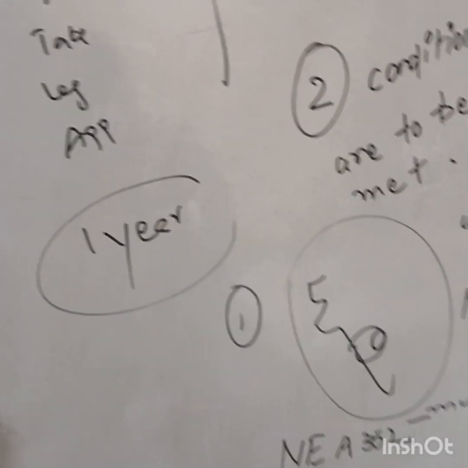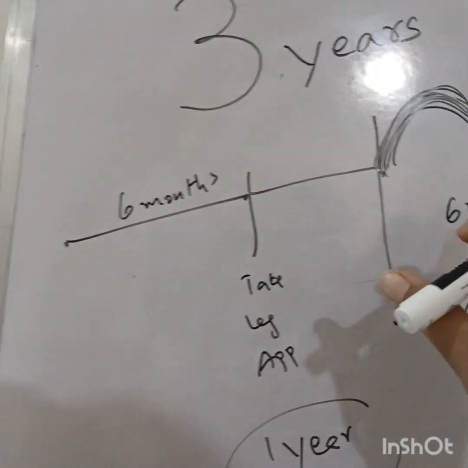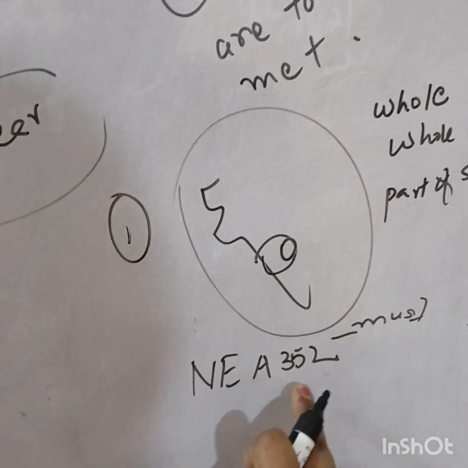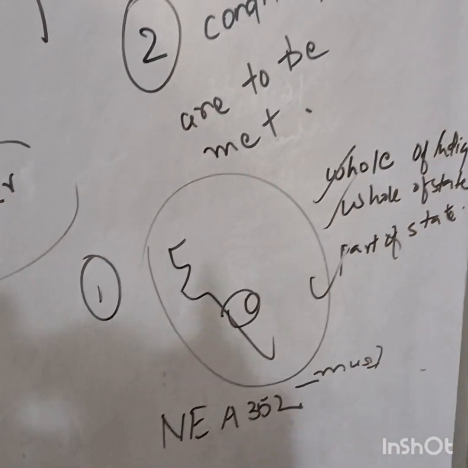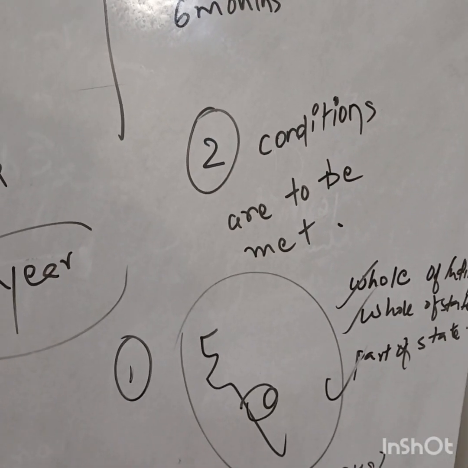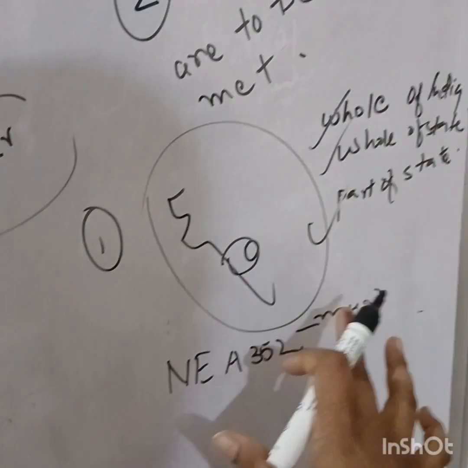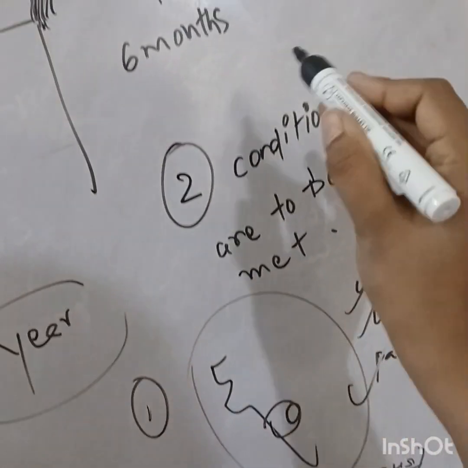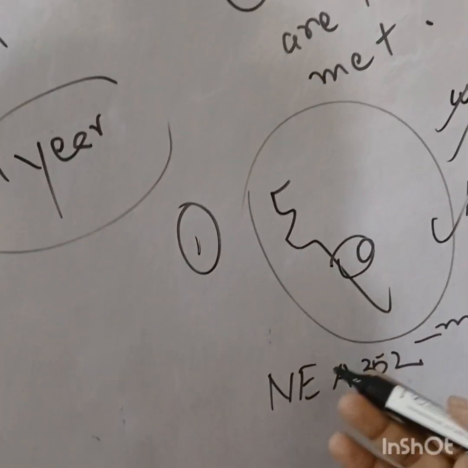If it has to take the 6 months jump after 1 year, national emergency, whether in the whole of India or in the whole of the state or in a part of the state, must be in operation. So this is one condition. I said two conditions together have to be met.